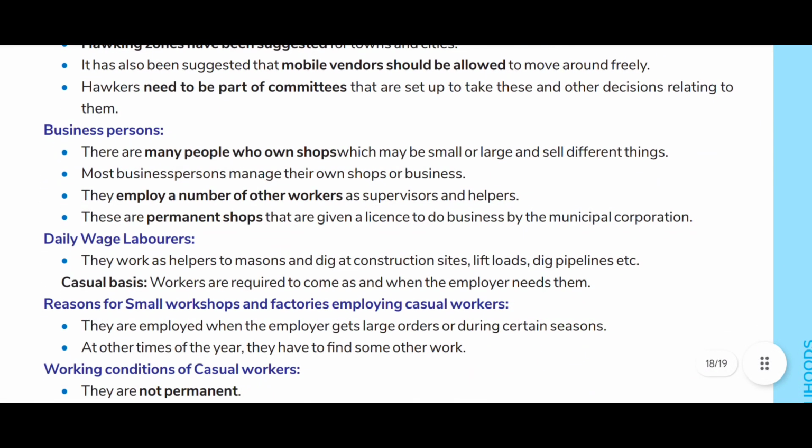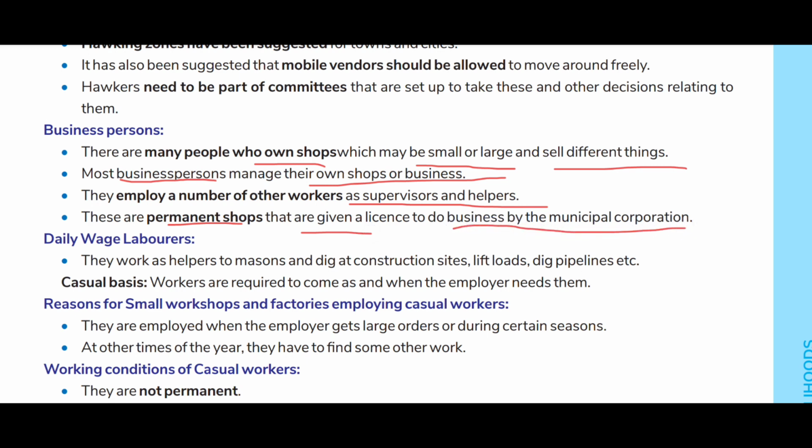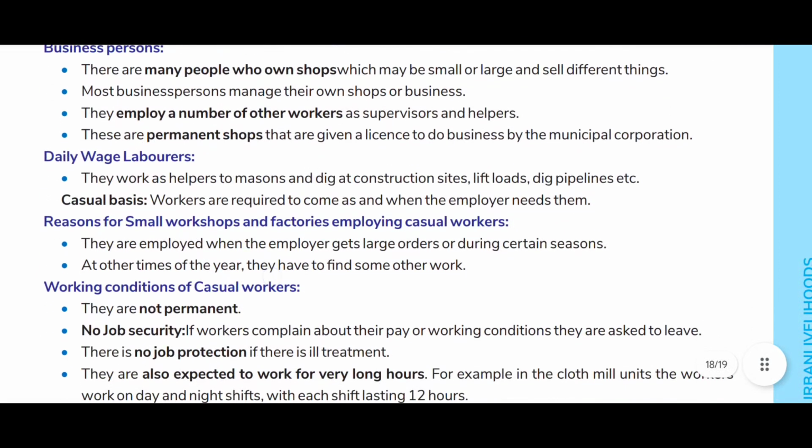Business person. There are many people who own shops which may be small or large and sell different things. Most business persons manage their own shops or businesses. They employ a number of other workers as supervisors and helpers. These are permanent shops that are given a license to do business by the municipal corporation. Daily wage laborers. They work as helpers to masons and dig at construction sites, lift loads, dig pipelines, etc. Casual basis. Workers are required to come as and when the employers need them.